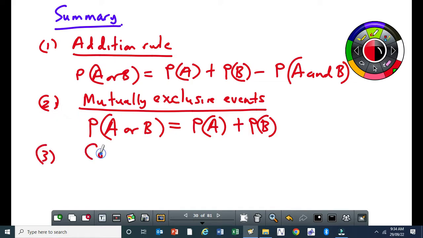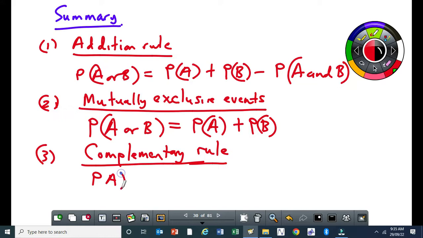Then the complementary rule. With the complementary rule, I can write it in 3 ways. We can write it as probability of A plus probability of B is equal to 1.